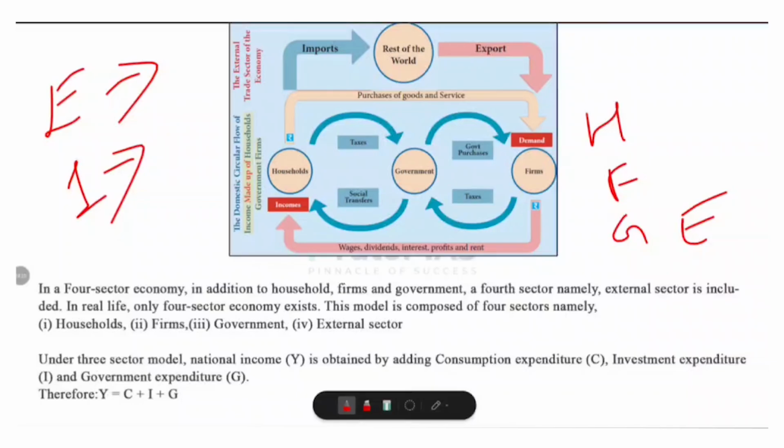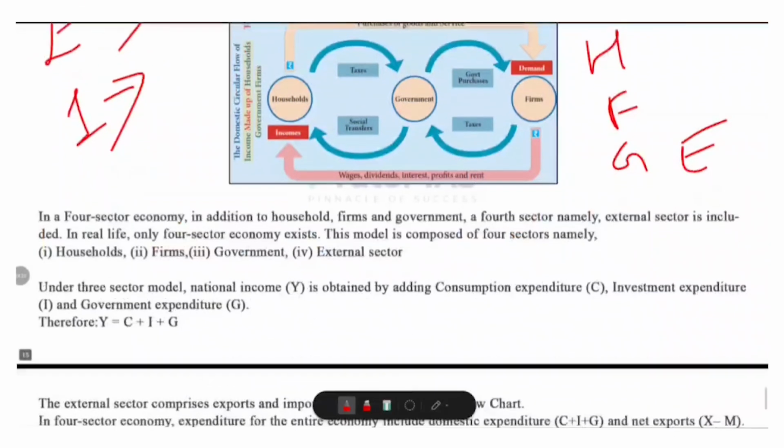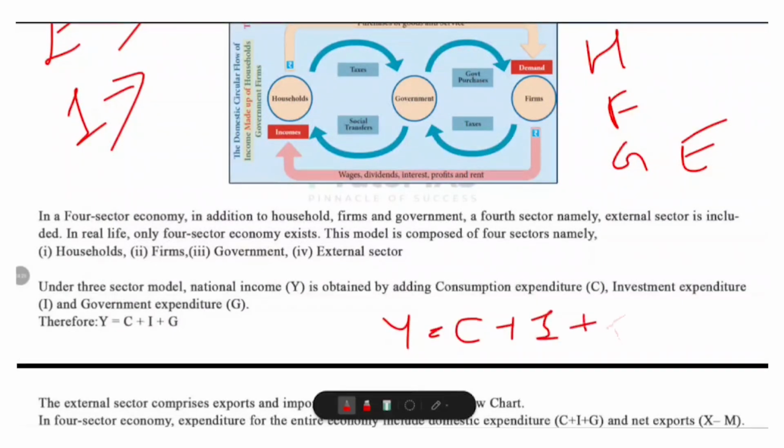So national income in a four-sector economy includes... in a three-sector economy, we calculated national income as Y is equal to C plus I plus G. That means consumption expenditure plus investment expenditure plus government expenditure. Where C is consumption expenditure, that means households buying goods or services. I means investment expenditure, that means firms buying capital goods to produce more. G is the government expenditure, that means spending on goods and services.